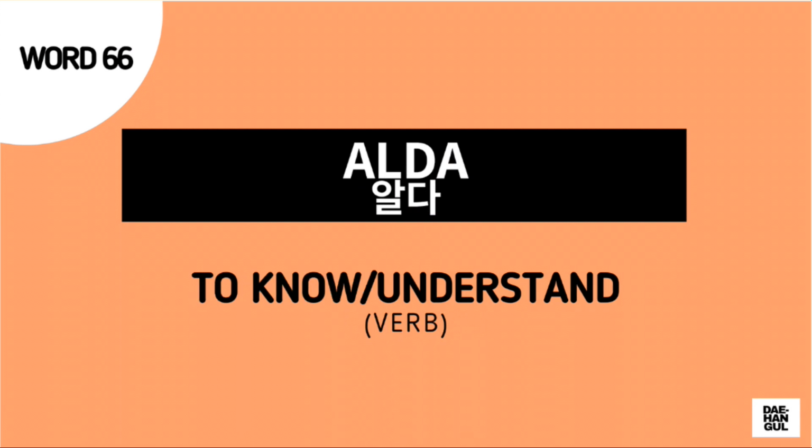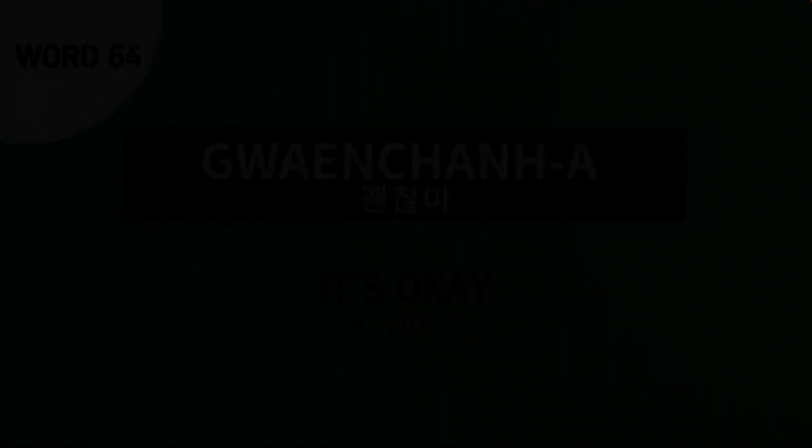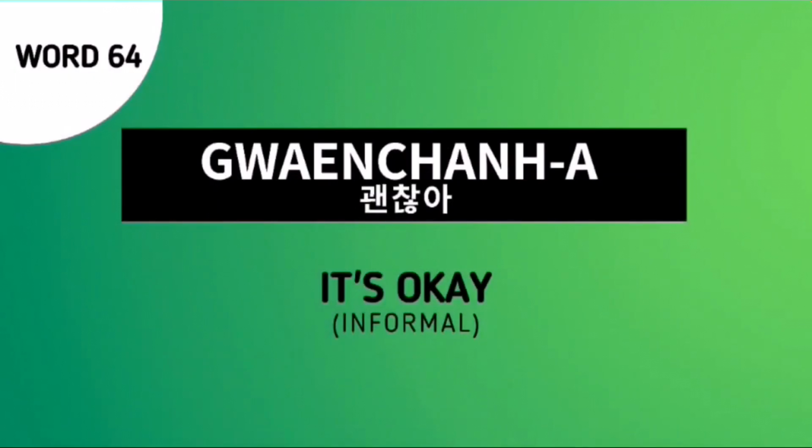The first word for our review is word number 66, alta, which means to know or to understand. Next word for our review is Gwaenchana. This is a formal way of saying it's okay. Next word is Gwaenchana, and this is an informal way of saying it's okay.